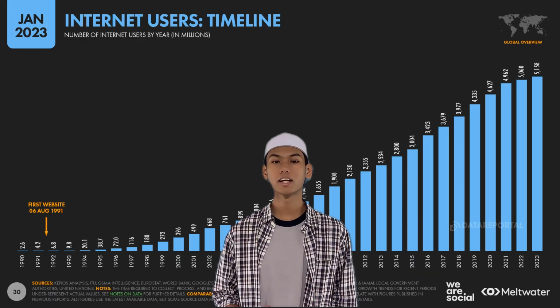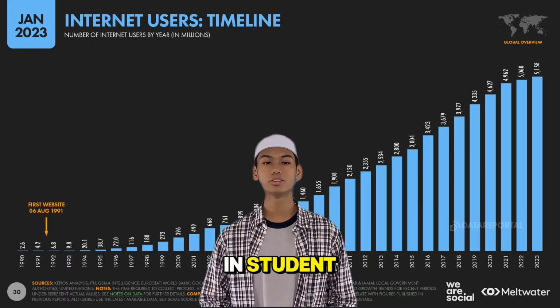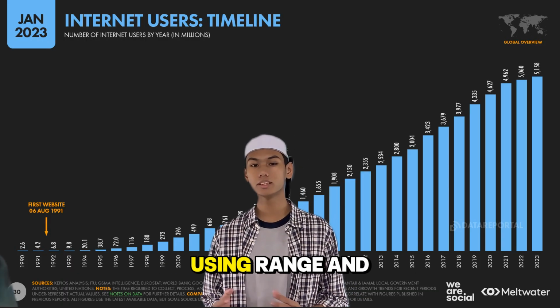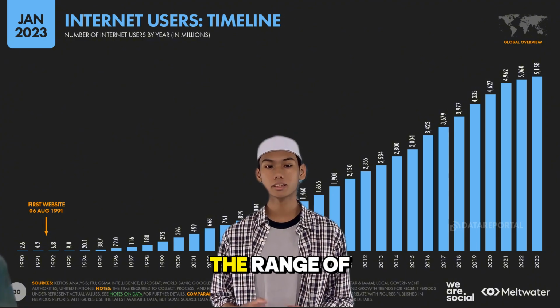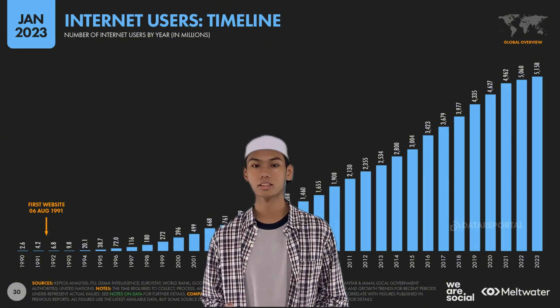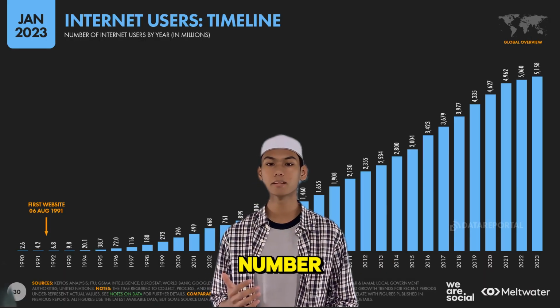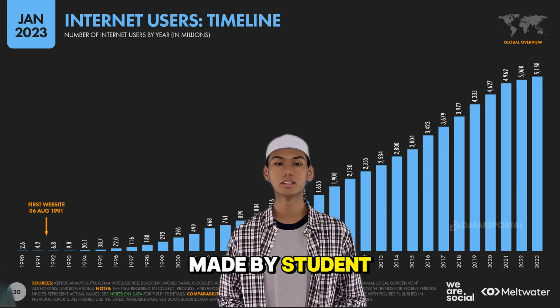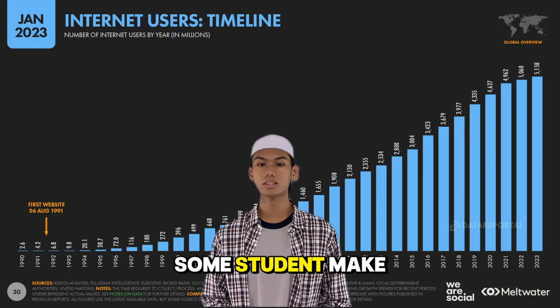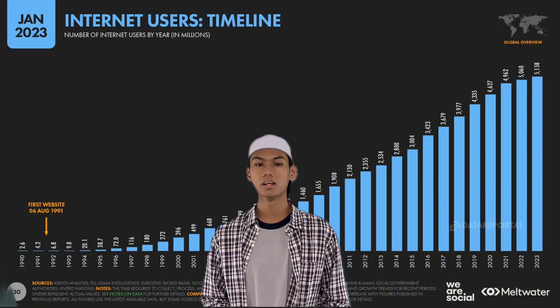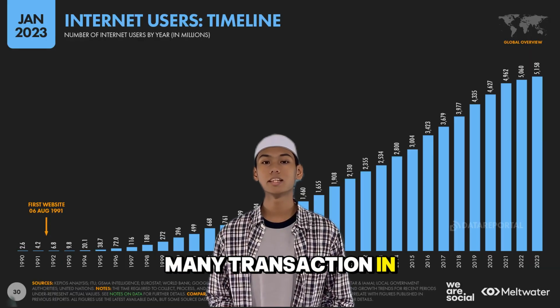Thank you, Zafran. I will now explain the variation in student transaction behavior using range and standard deviation. The range of the data is 11, which means there is a large difference between the lowest and the highest number of transactions made by students. This shows that some students make very few transactions, while others make many transactions in a day.